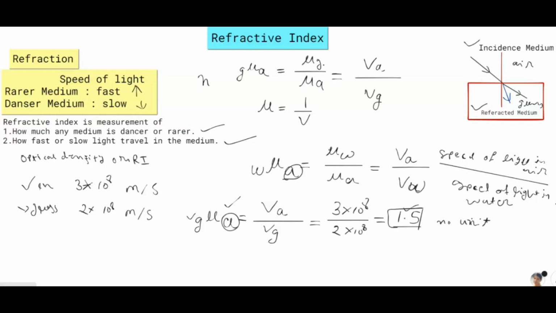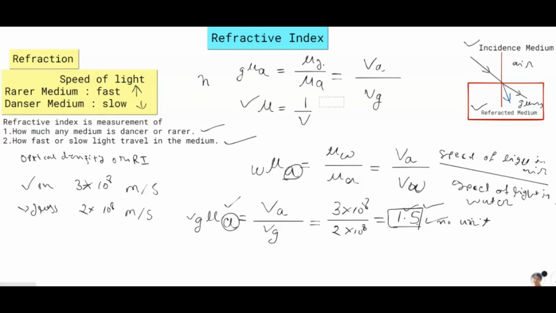Refractive index gives us this information. Glass is 1.5 times denser than air. So one more point, note down: refractive index has no unit, and refractive index is inversely proportional to the speed of light in the medium. Refractive index is the measurement of how much any medium is denser or rarer, how faster or slower light travels in the medium.